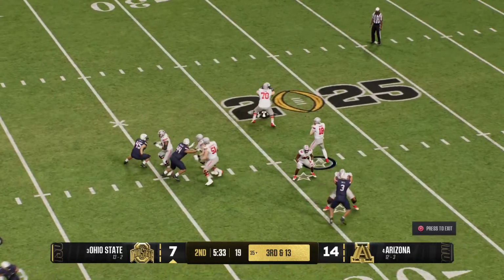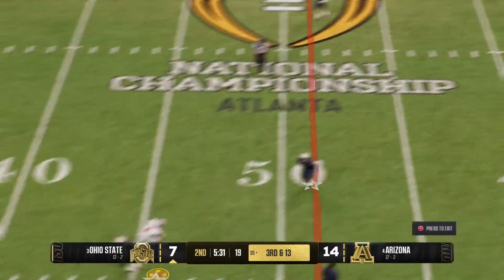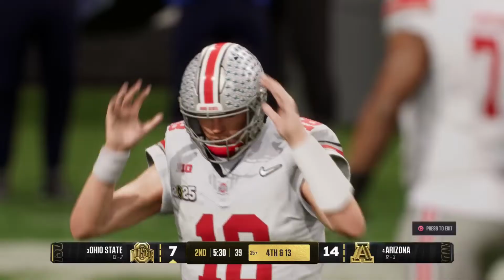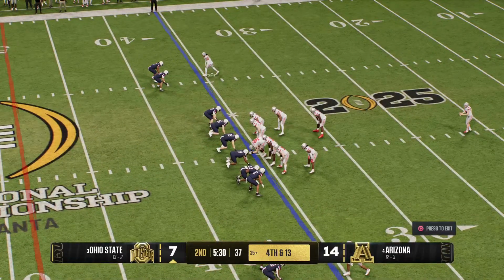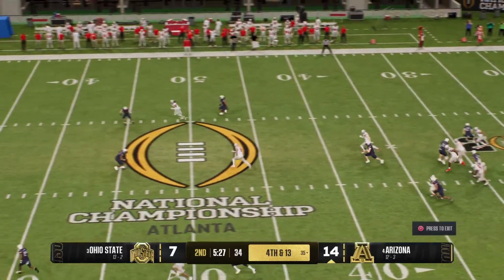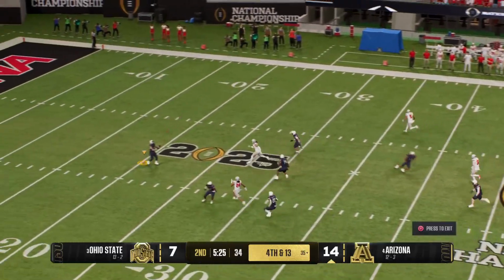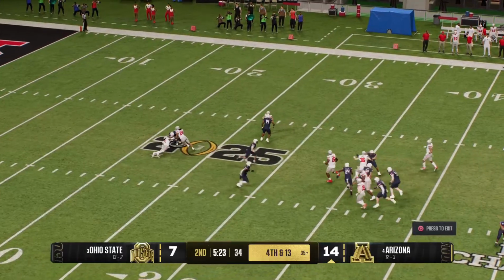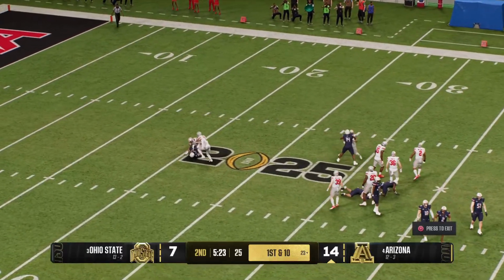Now in third and very long, looking to throw. Looking for the wideout. That one is incomplete. The defender was right there, and it brings up fourth down now. The Buckeyes will bring their punt team onto the field. Looking to flip the field here. And they've got the returner corralled.